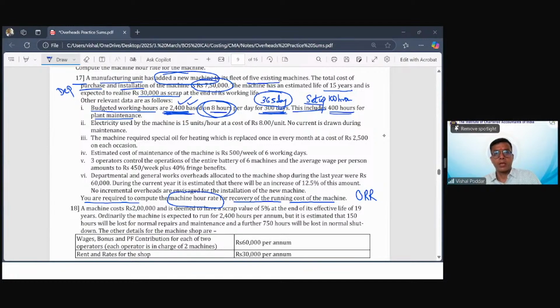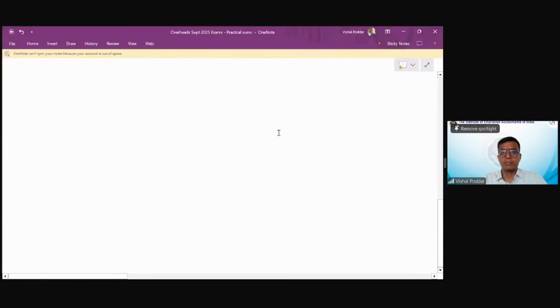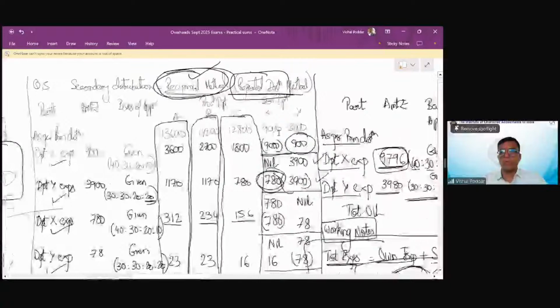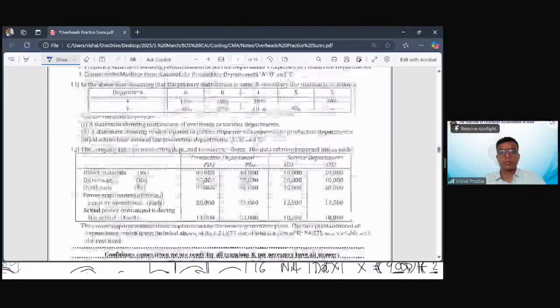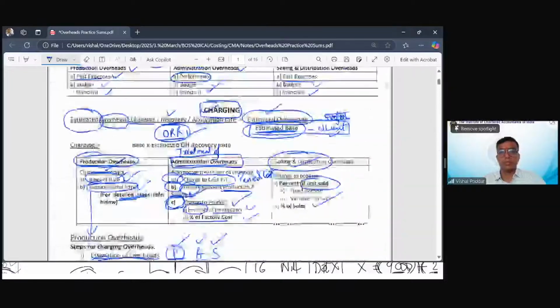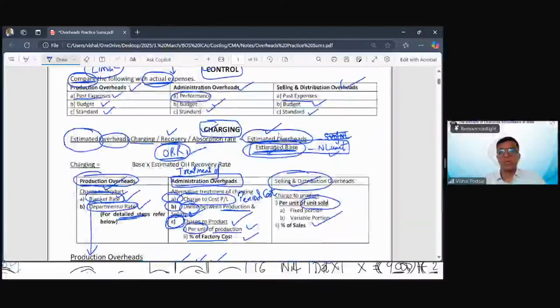Because again, I go to the logical part. Let me show you something so that you can understand conceptually also. See here, when I was explaining charging, I said the mother formula for charging is: numerator is the cost minus scrap value of normal loss, which is not here because there can be no scrap value as we are talking about overheads, which are an expense. But in the denominator, it is always the total quantity of that base minus normal loss. Now here, this maintenance time and this setup time is my normal loss.